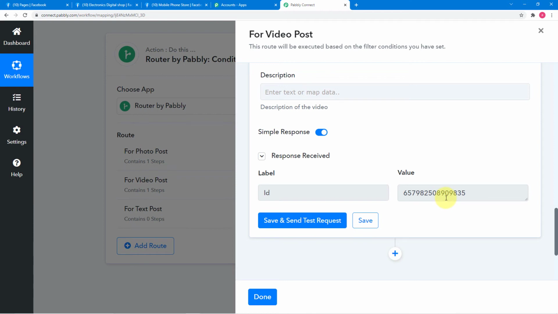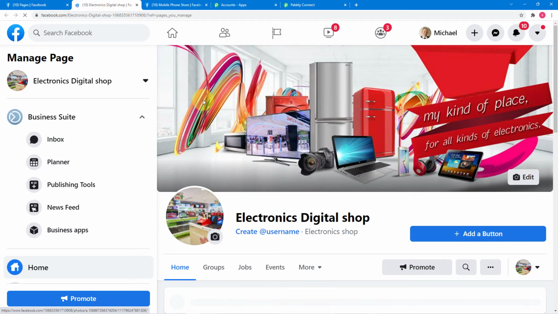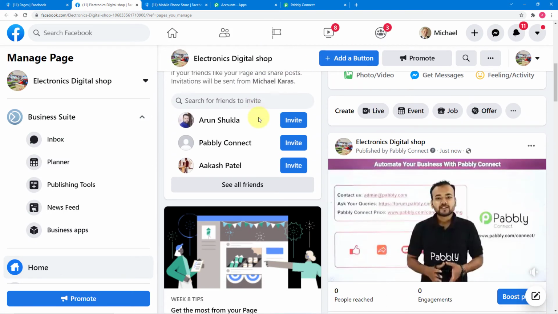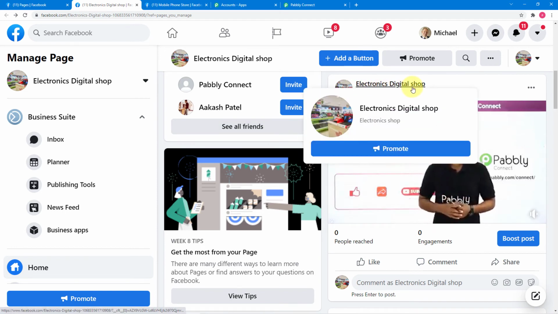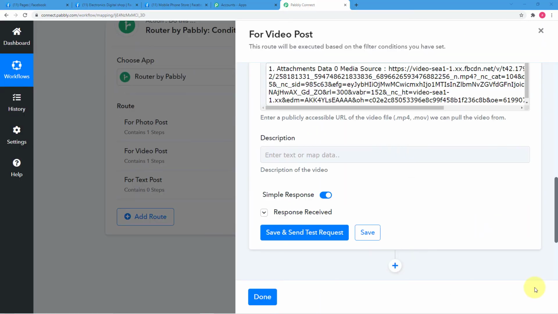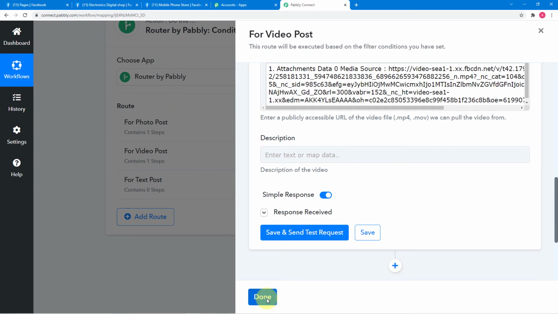Post ID is generated. Now let's see in our another Facebook page, which is this electronics digital shop, if the same post got uploaded here or not. So I'm refreshing the page. You can see the same video is posted here also in our electronics digital shop. So our second route is completed. Now click on save here and click on done.